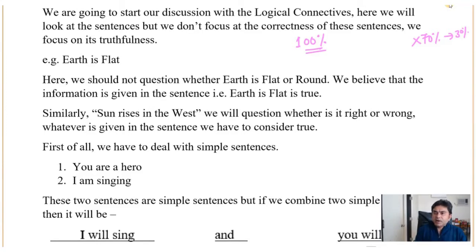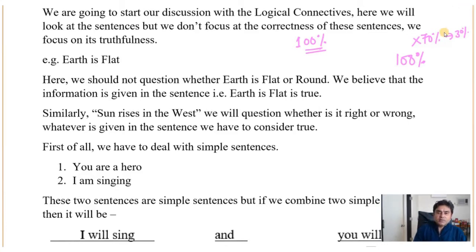Number one, there has to be a 100% conclusion. There is no if and but involved. Only a 100% conclusion under all situations. I repeat, your conclusion has to be 100% correct under all situations. Then we can say it is a valid conclusion. Number two, whatever the sentences are given, you are not going to ask about the validity of those sentences, but you have to accept that the sentences are correct.